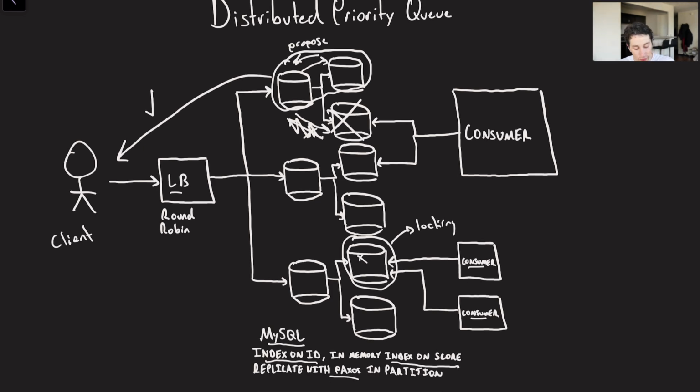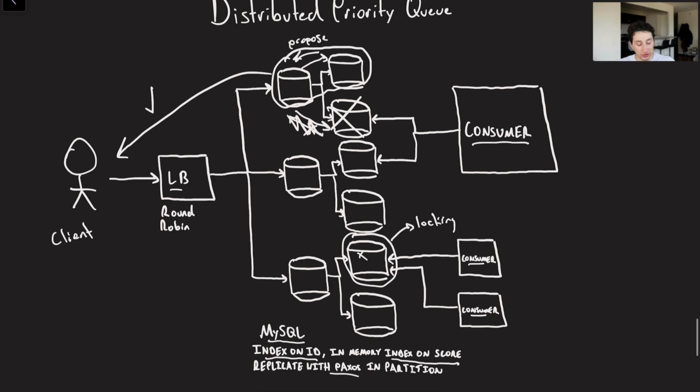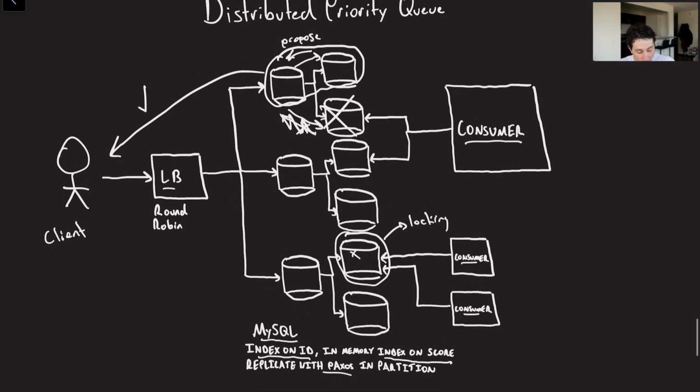Cool. Additionally, if you have a consumer over here that is handling multiple partitions, then we have to do what I described before, which is basically do long polls to the nodes that they care about, aggregate some sort of local list where you get the priorities of each node and figure out which one's the next one that you want to handle, and then handle them accordingly, writing back to the database and saying, hey, I just handled your last event, please give me your next one of highest priority so I can consider that.